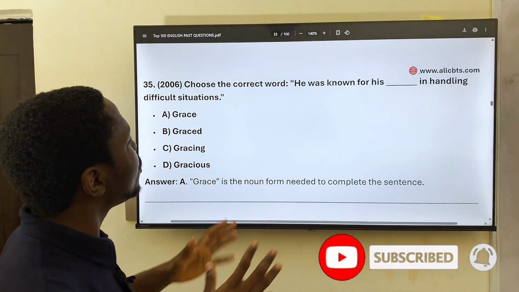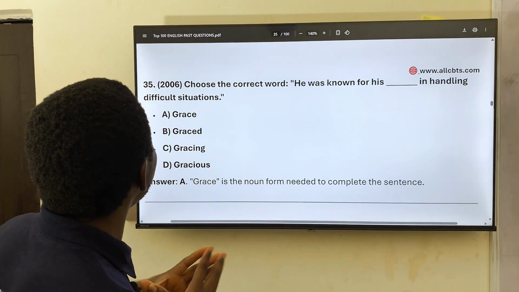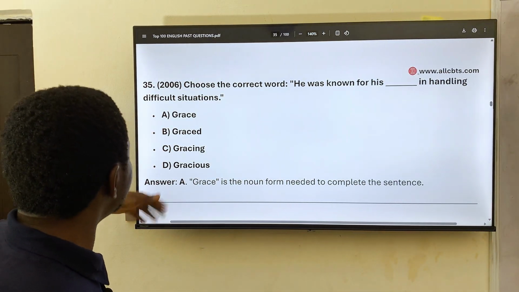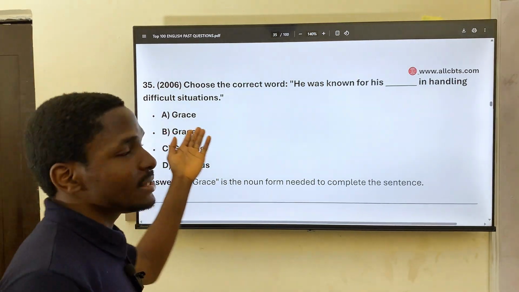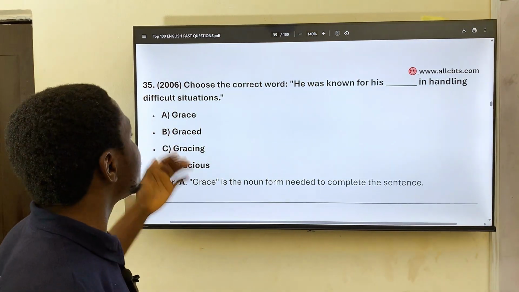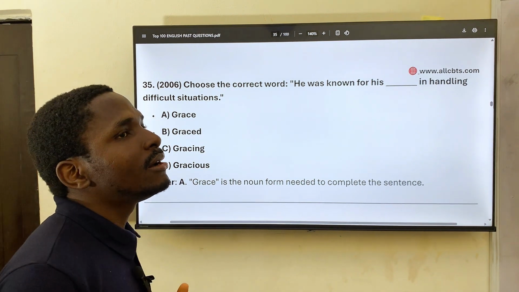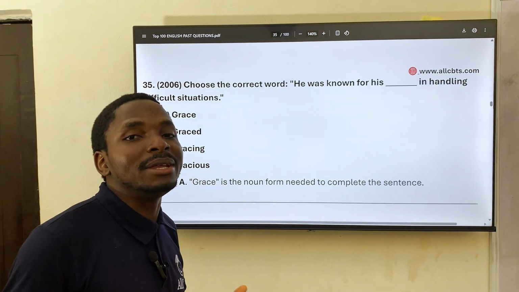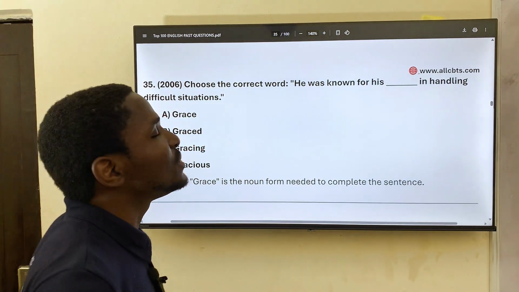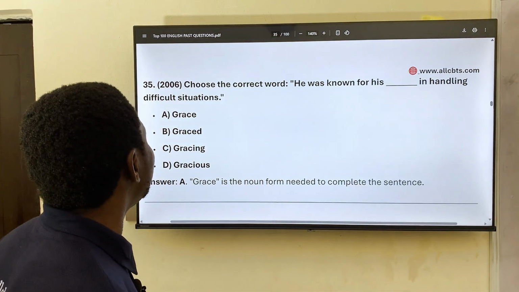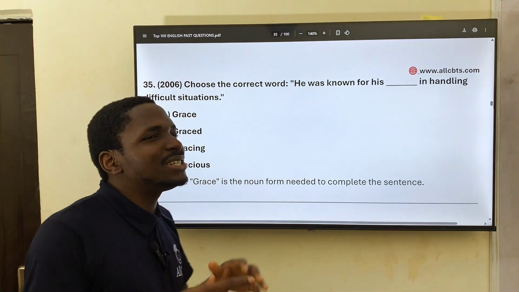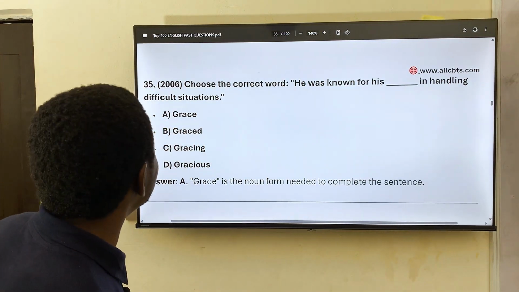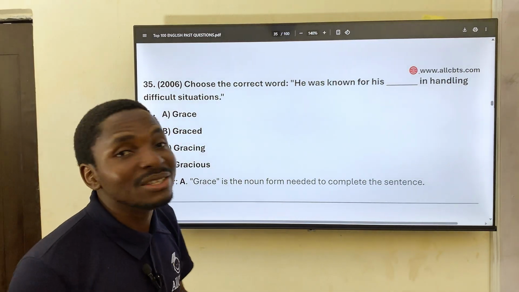Okay, choose the correct word. He was known for his dash in handling difficult situations. We have grace, graced, gracing, gracious. Okay, grace will be the correct word. Why? Because grace is often seen as a person's inner ability, or supernatural ability. So he was known for his grace in handling difficult situations, like a special way he does it. So that's what grace is, something special, unique to an individual.